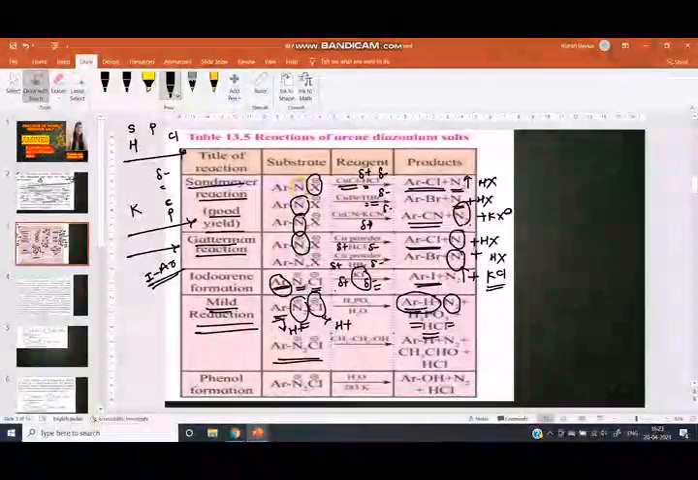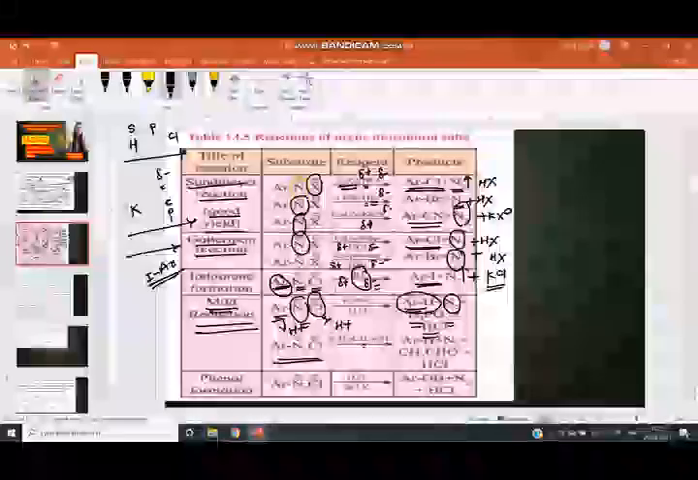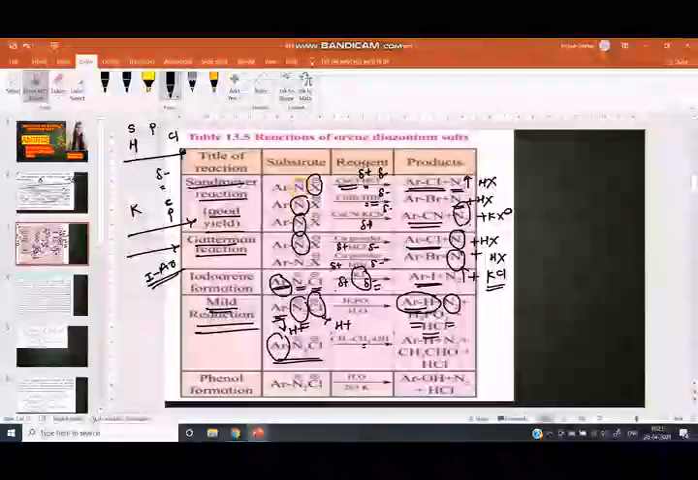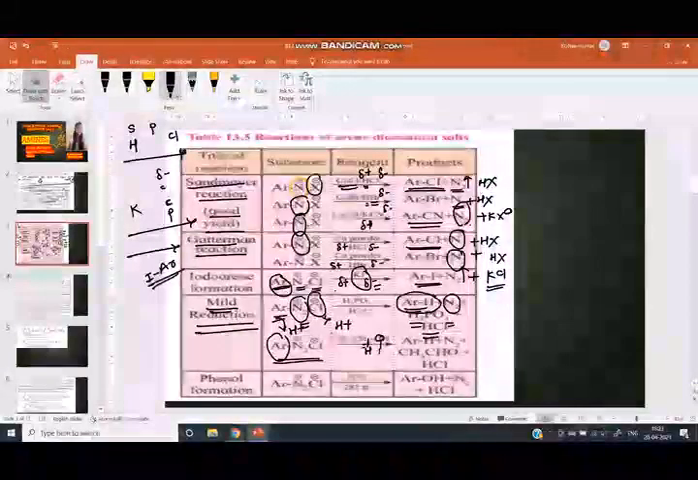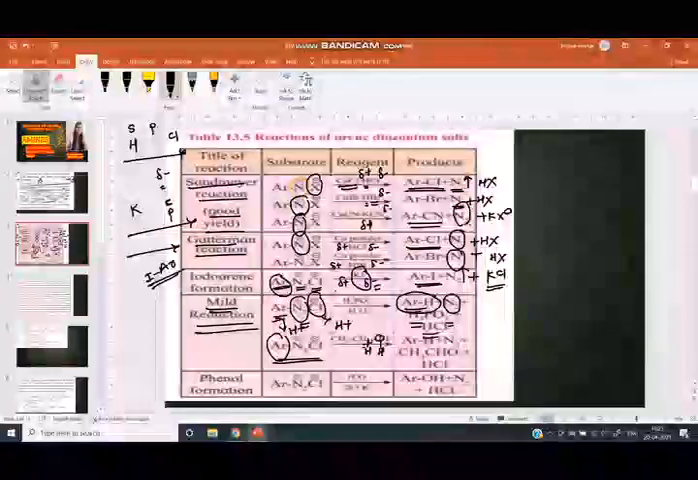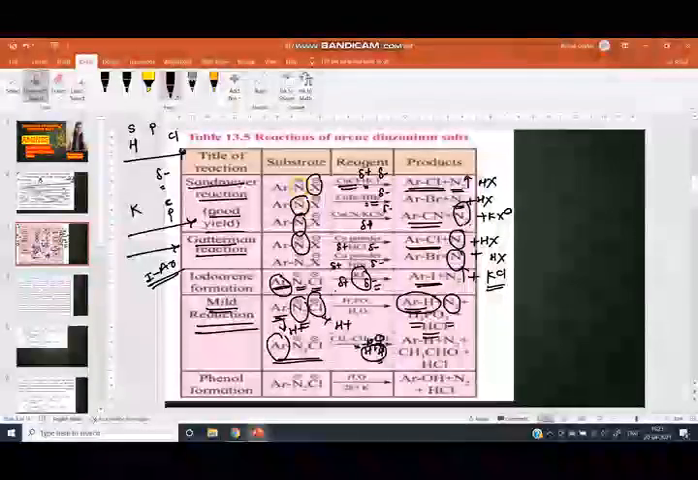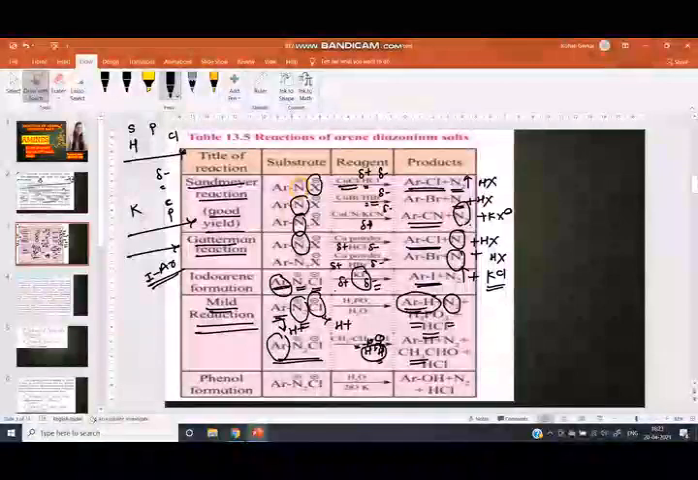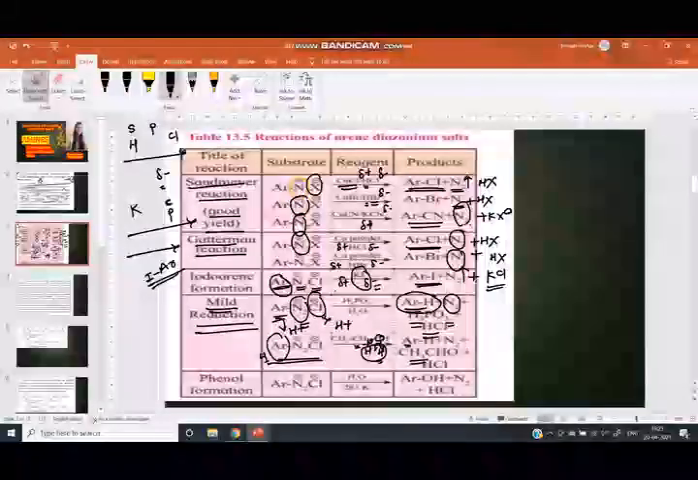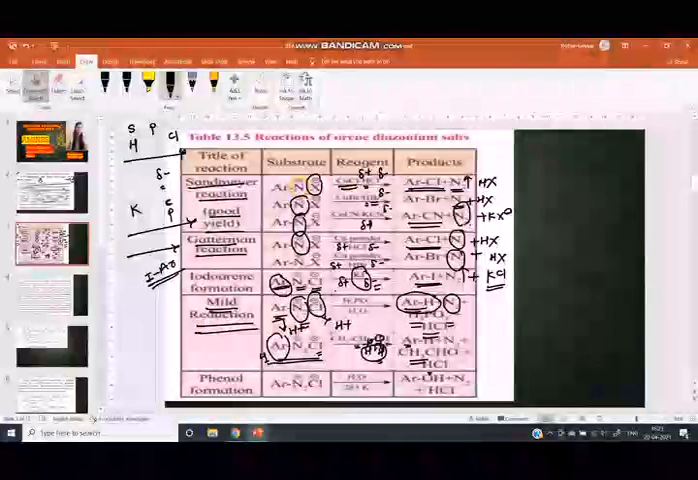The next reaction is ArN2 plus Cl minus. Here ethanol is added. Here oxidation of ethanol takes place, and hydrogen is added to the arene. The hydrogen from this carbon is removed and the hydrogen from the oxygen is removed, so two hydrogens are removed and we get CH3CHO. Here oxidation of ethanol takes place and one H is added to the Ar group and we get ArH, the byproduct is N2, and the other H combines with this Cl and the byproduct is HCl.